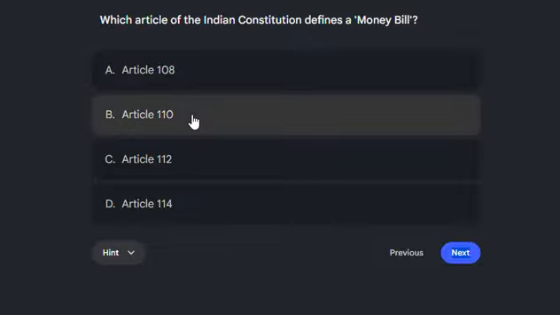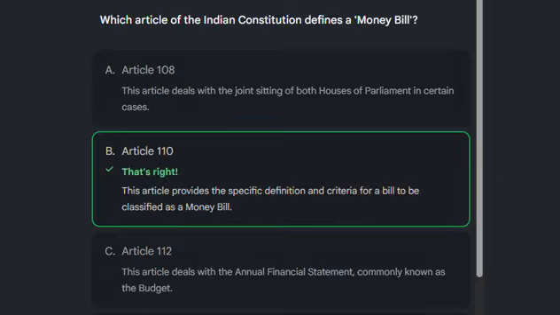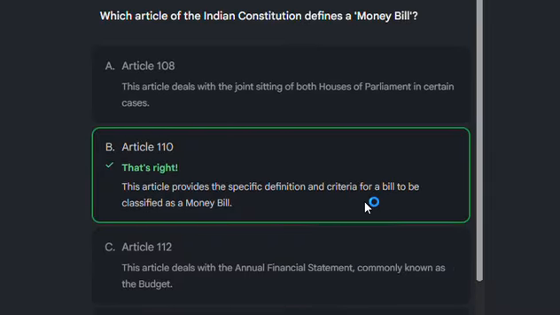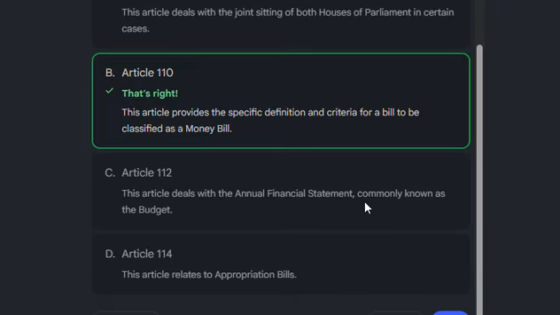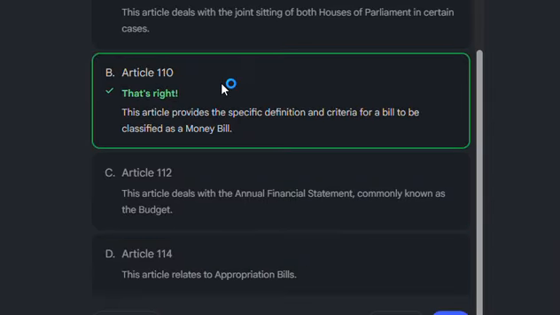The correct answer will be Article 110. Article 110 provides the specific definition and criteria for a bill to be classified as a money bill. Article 108 is the joint sitting of both houses of parliament in certain cases. Article 112 deals with the annual financial statement, commonly known as the budget. Article 114 relates to the appropriation bills.